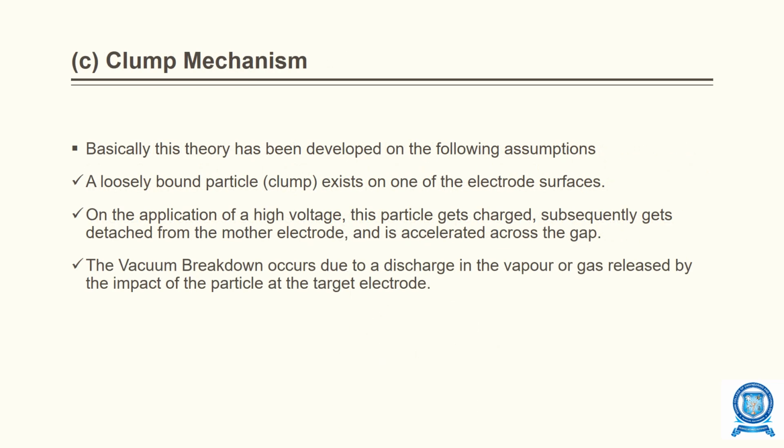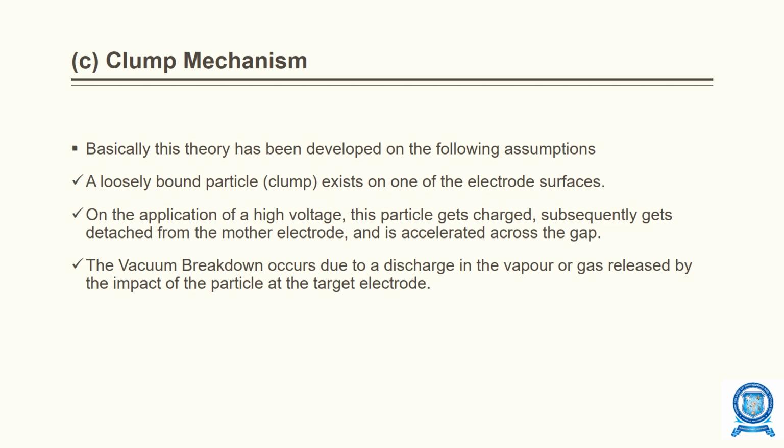Third mechanism is clump mechanism. In clump mechanism, basically this theory has been developed from the following assumptions. Three assumptions are made. One is that a loosely bound particle, that is what we call a clump, needs to be assumed on one of the electrode surfaces.